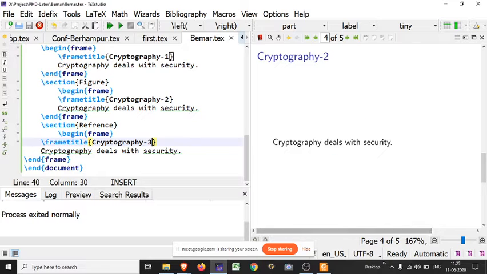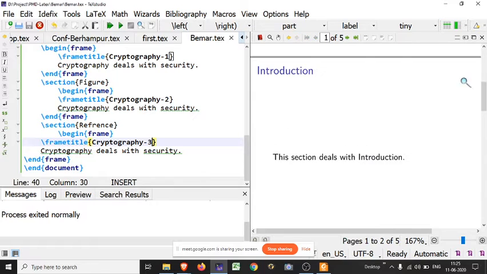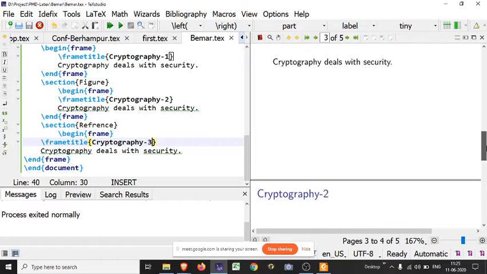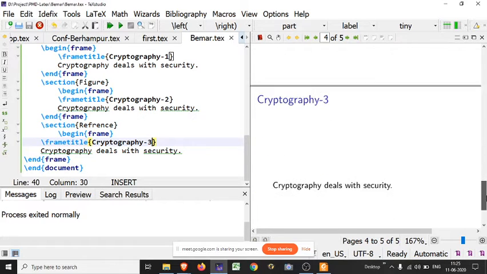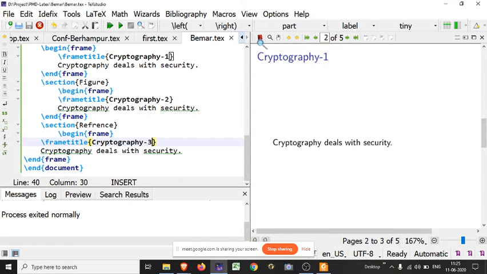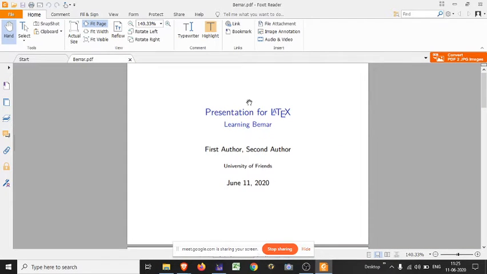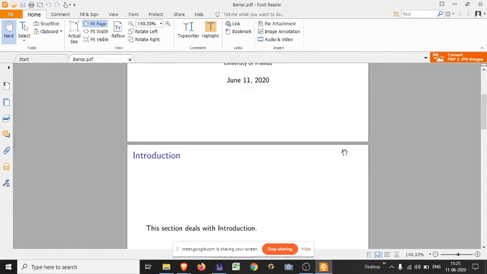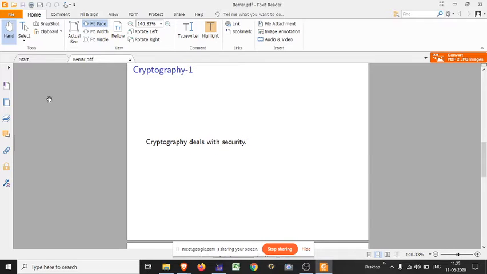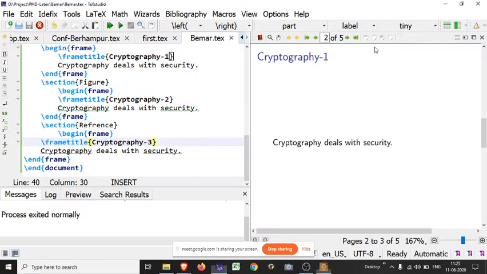Actually this is the introduction frame, means this is the introduction page. Next one is cryptography 1 frame. Next one is cryptography 2, next one is cryptography 3. Okay, means here there are 3 phases. Look here, this is the title page, this is your introduction page, this is whatever content you are using, content 1, 2, 3, and according to you may write here. Now we may work on designing it.